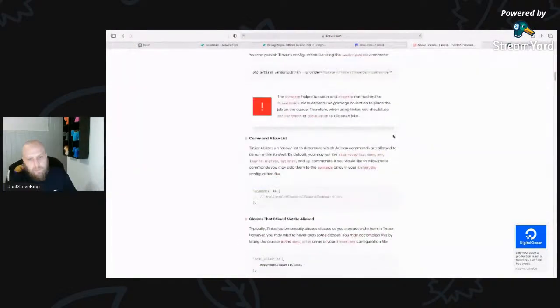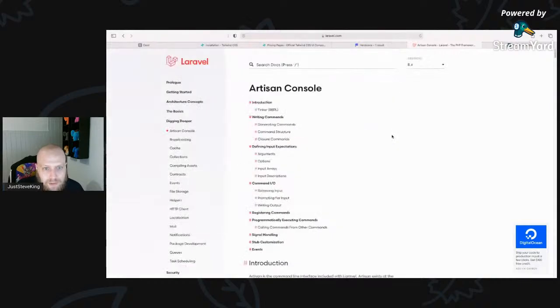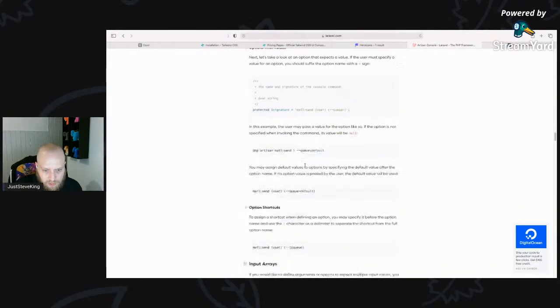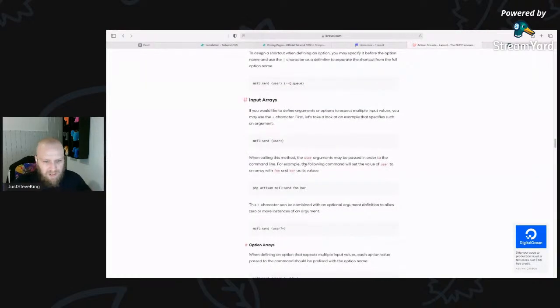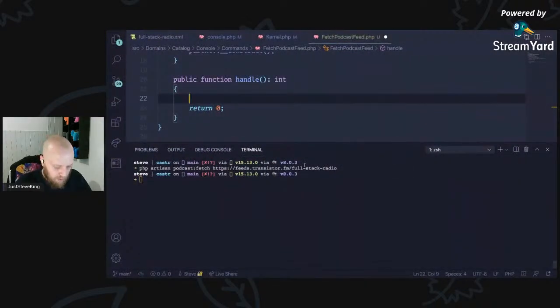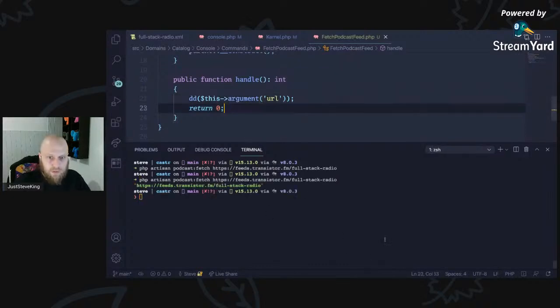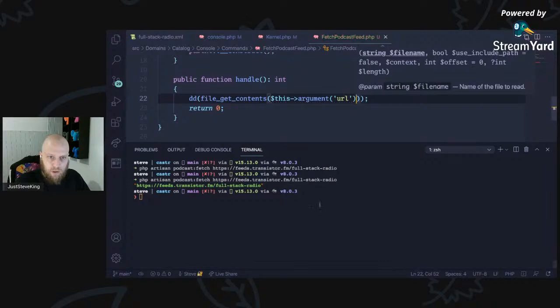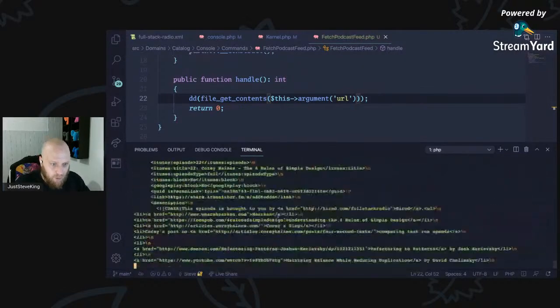The way we can do that is arguments, user options. So I think it's like this arguments or something. If I just do a dime dump on this argument URL, got it. So I know I can get that. So let's do a dime dump on file get contents, this argument URL. We can get the feed.